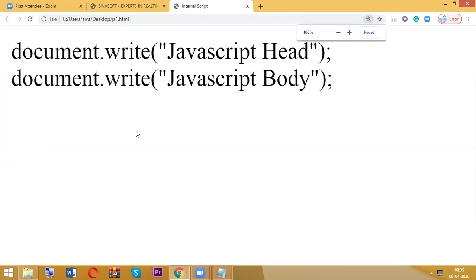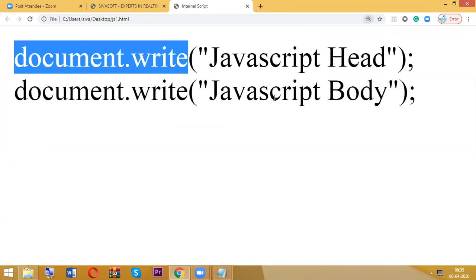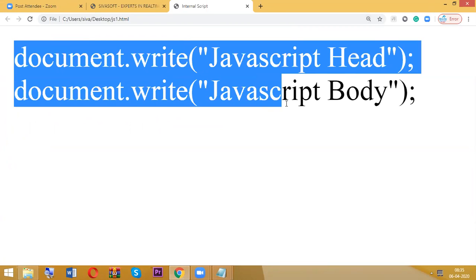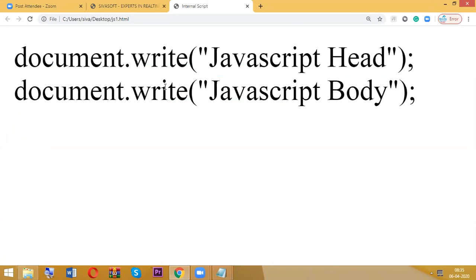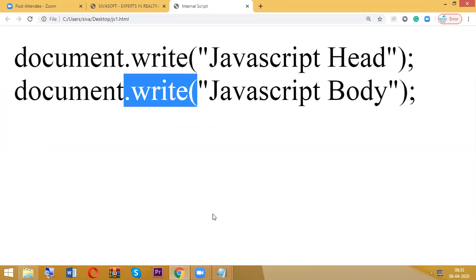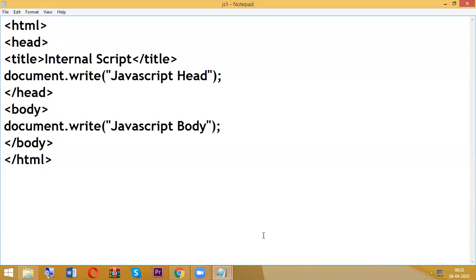Now go and check the output. I created an HTML file, but in that I blindly wrote JavaScript syntax, and our browser is unable to recognize it because I created an HTML file. Are you getting that?